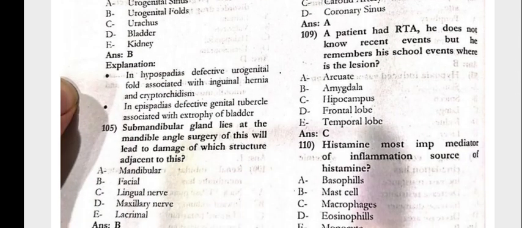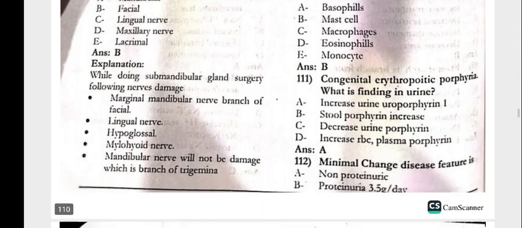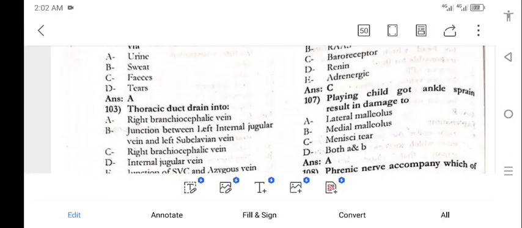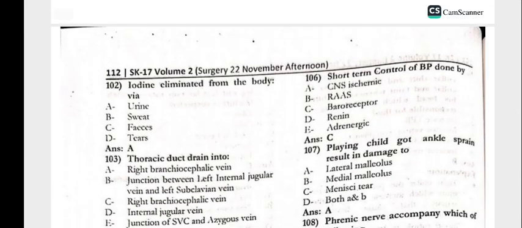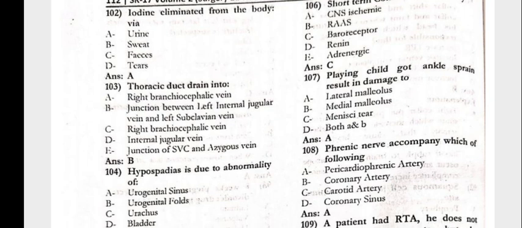1.5, the submandibular gland lies at the mandible angle. Surgery of this will lead to the damage of which structure adjacent to this, that is the facial. Next, 106, the short-term control of the BP is done by the baroreceptors. The playing child got ankle sprain, result in the damage to the lateral malleolus.